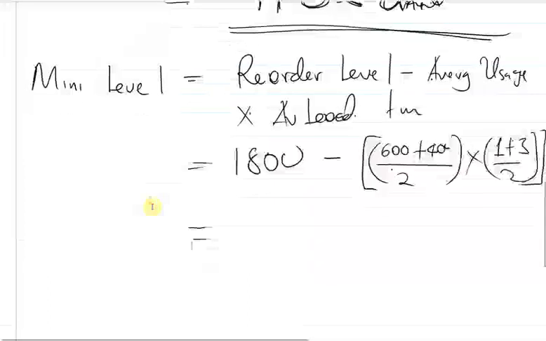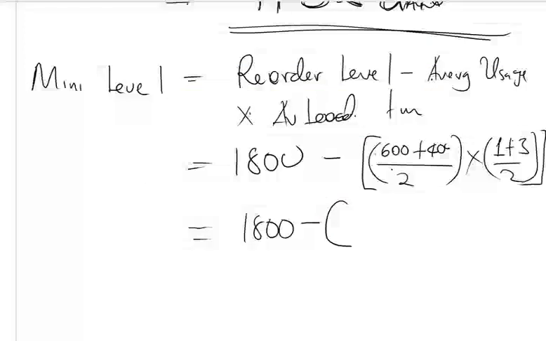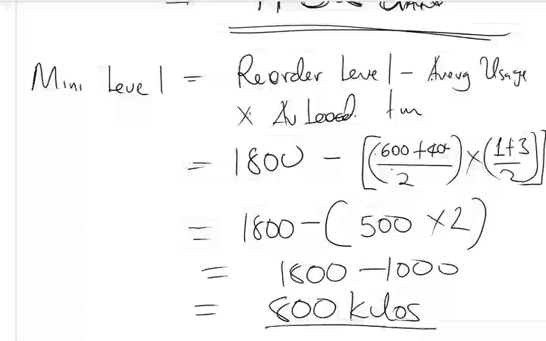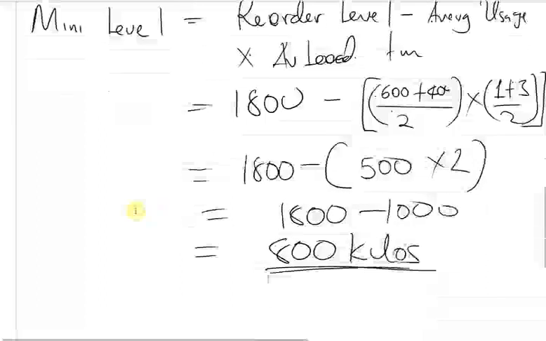In other words, we're saying 1,800 minus this plus this divided by 2 is 500, and this plus this, 4, divided by 2, is 2. So we're saying 1,800 minus 1,000. The minimum level should be 800 kilo. So you should never let your stock go below 800.